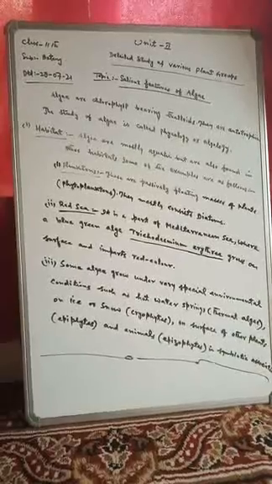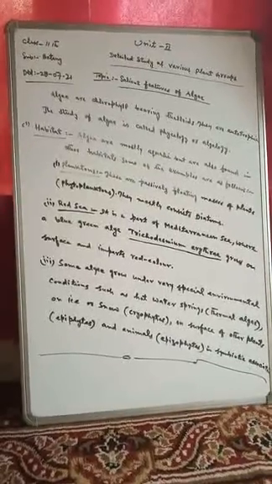Regarding the algae, it is a plant group which are chlorophyll bearing thalloids. You should remember that their plant body is thallus or thallus-like, which is called thalloid, and it contains chlorophyll.